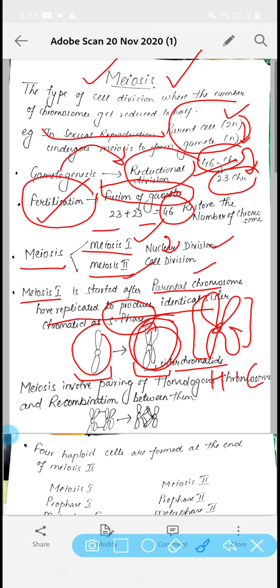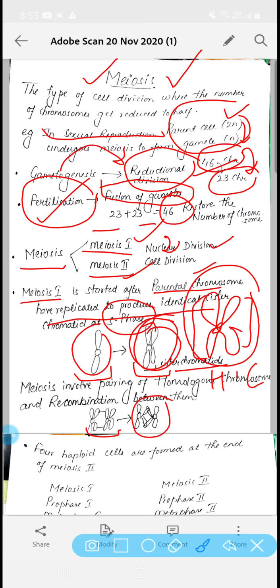Clear? So meiosis involves the pairing of two homologous chromosomes and recombination between them. When two homologous chromosomes come near to each other, what happens?